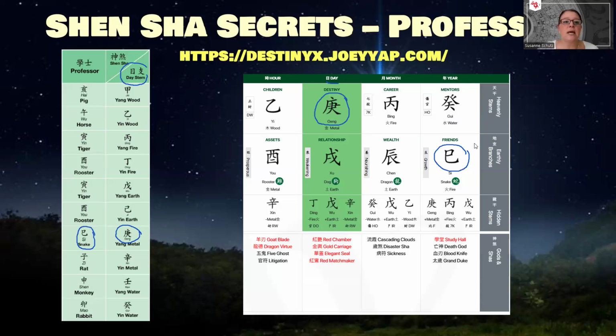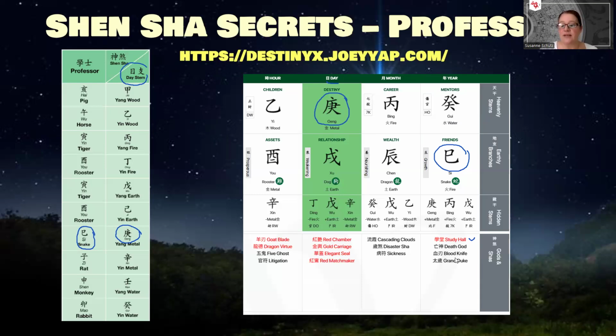Now, as I mentioned, the Professor Star is rarely listed in the auxiliary stars. However, it often appears together with the study hall star. I may make another video about this one as well in a few weeks. Let's see how it goes. But today we're concentrating on the Professor Star.